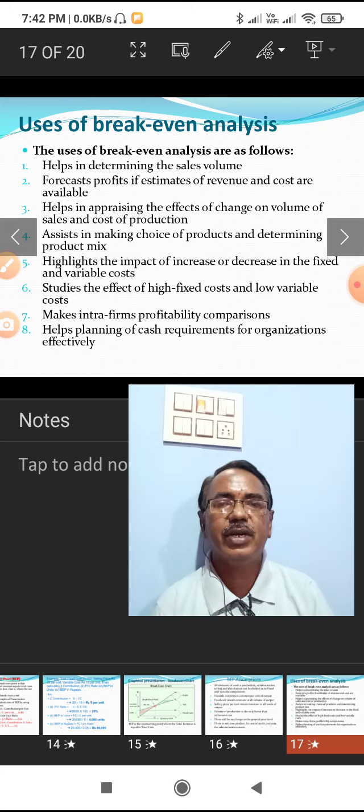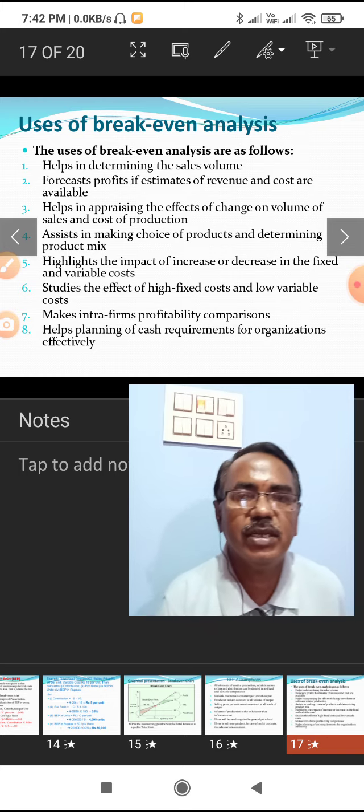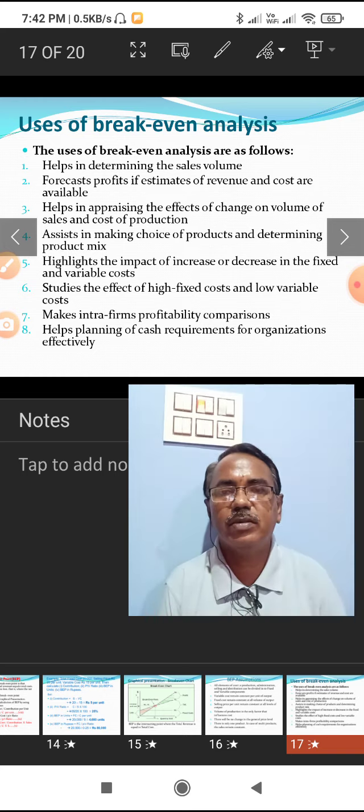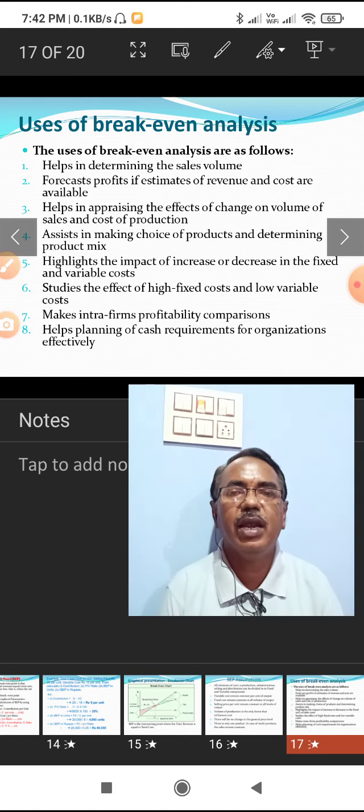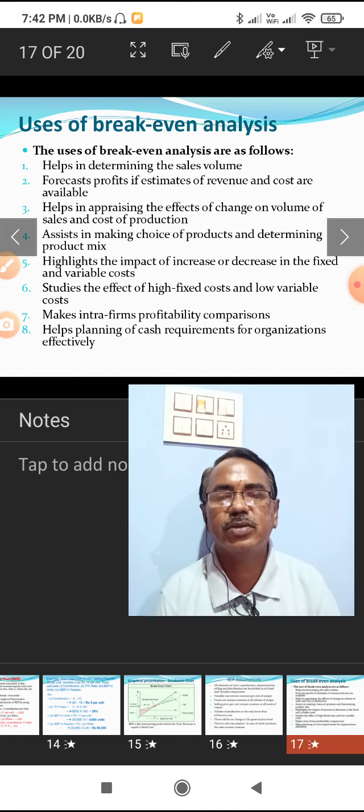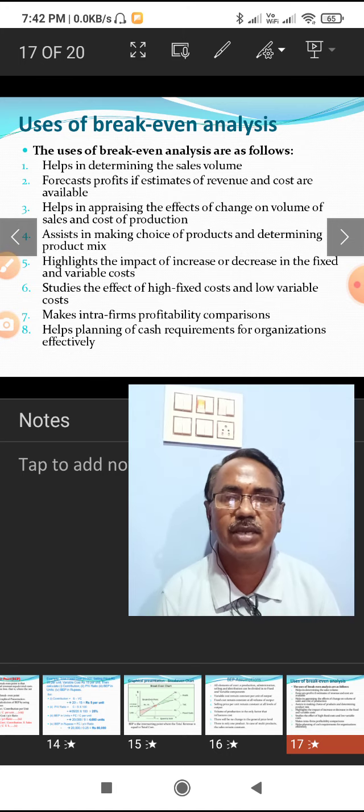Break-even point is helpful in determining which product is to be sold and which product mix will be made. So it is a supporting or helping tool in managerial decision making.